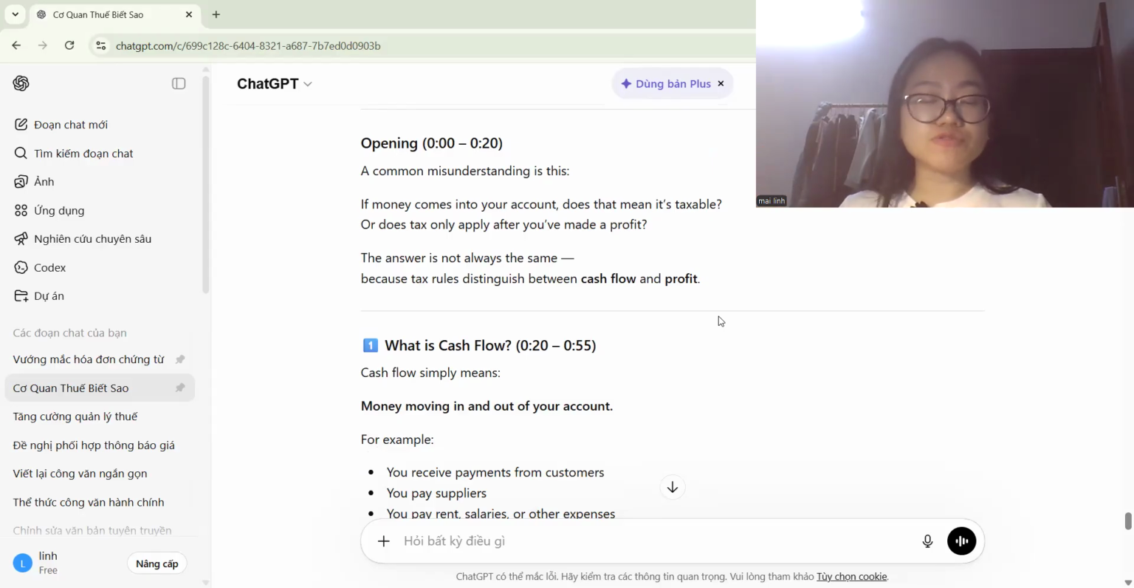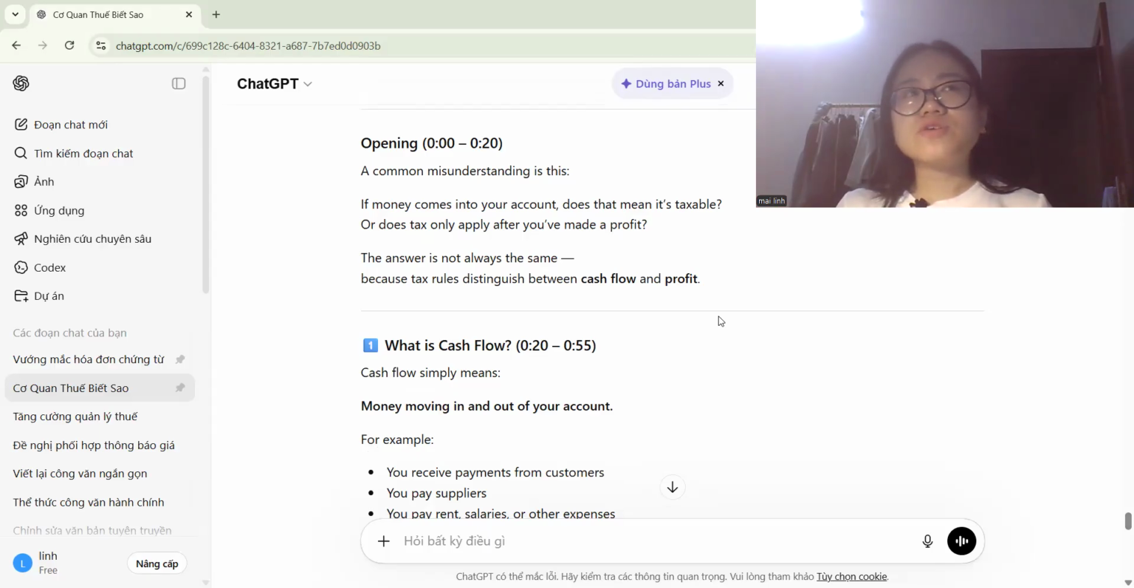And most countries tax on the profit for business. But for other special cases, tax could be calculated on the revenue. For example, in Vietnam, we have the household business. If your annual revenue is under 500 million dong, you don't have to pay any tax.